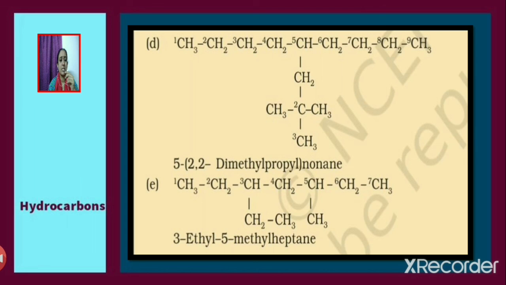Now consider the next example. The IUPAC name of the compound can be written as 3-ethyl 5-methyl heptane. The longest chain is with 7 carbon atoms. Ethyl group is attached to the third carbon, and methyl group is attached to the fifth carbon. So the IUPAC name of the compound is 3-ethyl 5-methyl heptane.